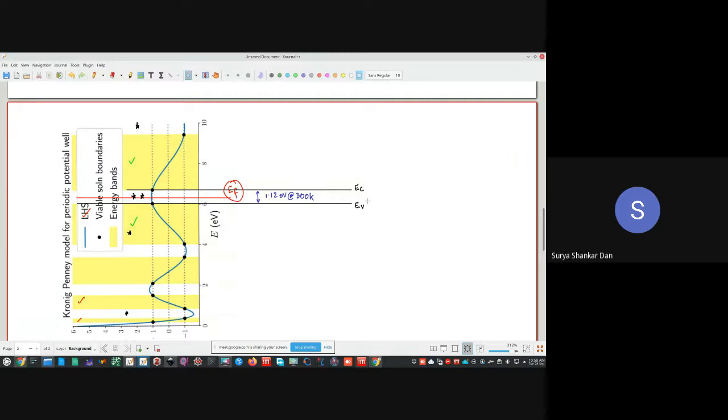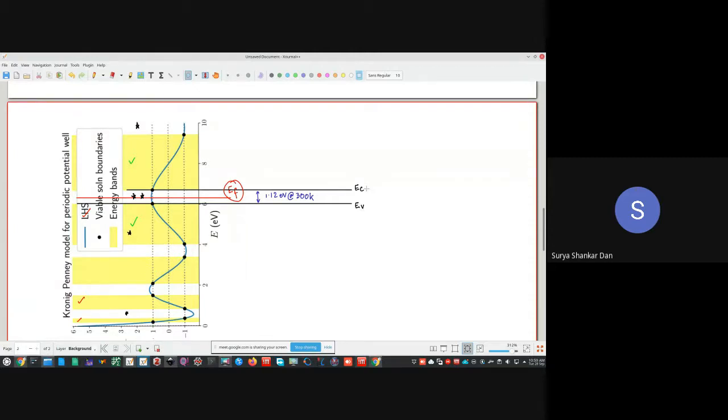In fact, that is exactly what happens when we speak about germanium. In case of germanium, the Fermi energy level happens to be slightly higher or lower. Okay, we will look into that. EF कहाँ रहेगा? If in a particular material EF happens to be here, then this is what we will define as the EC, this is what we will define as the EV. Okay, is that part clear?